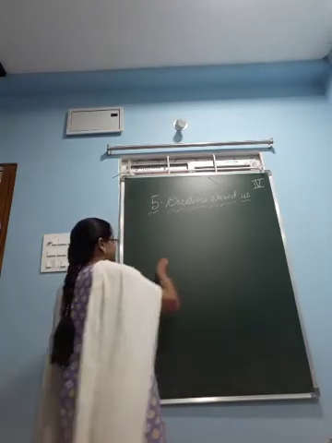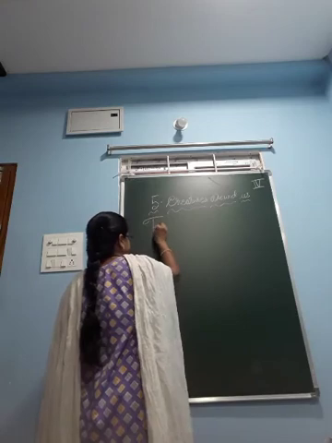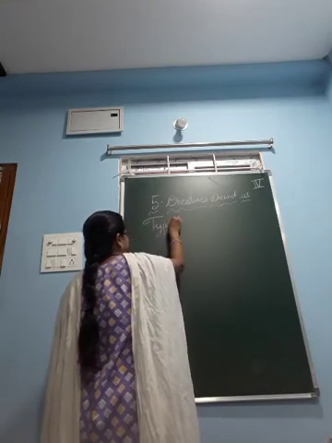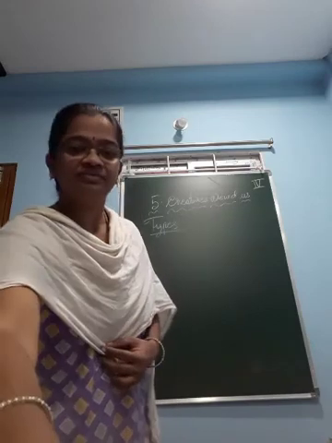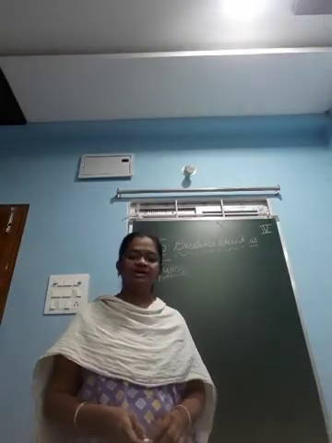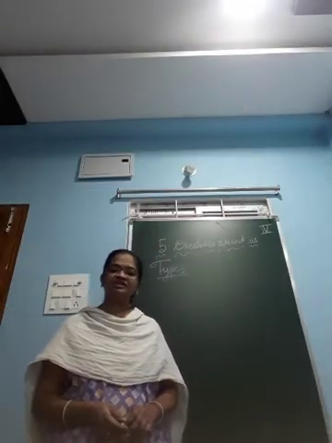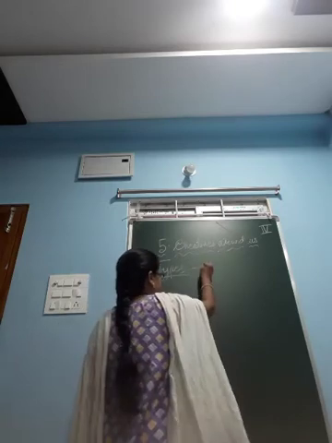What are the types of insects? Three types of insects are there. How many types? Three types.